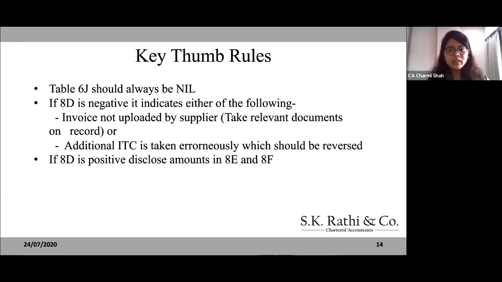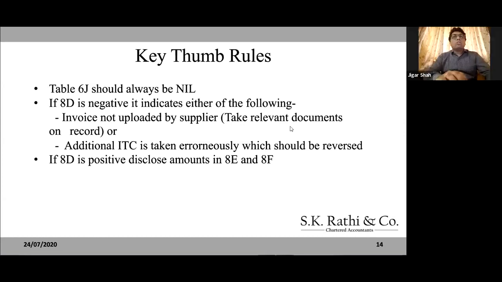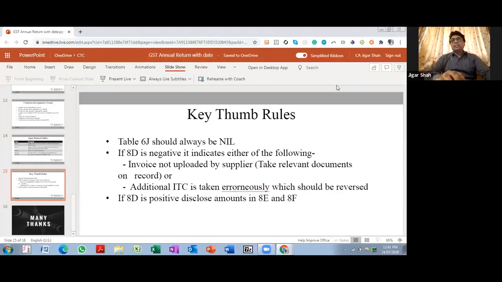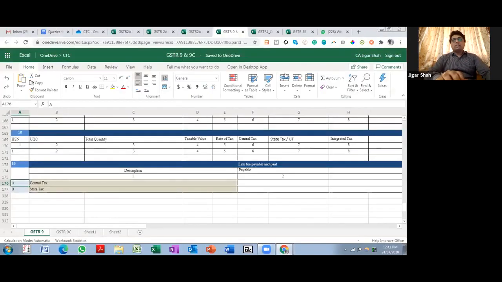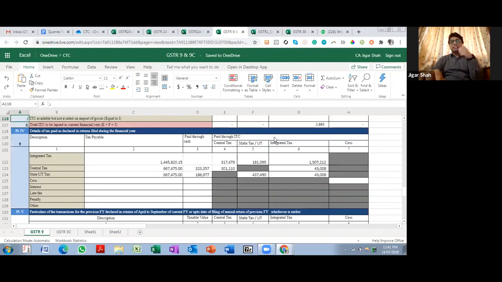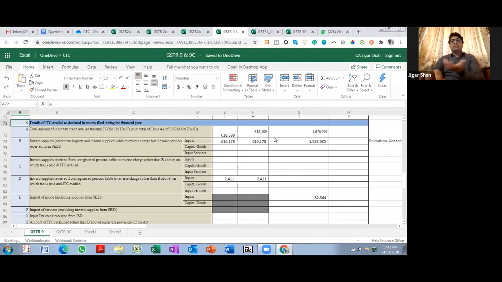There is another question. They want to know which columns are mandatory and which are optional. So there are a lot of columns which are optional. Wherever there is a detail that is there in your books, that is mandatory. As I said, there is some relief. For example, if you're not having a B2C transaction, there will be no entry over there.